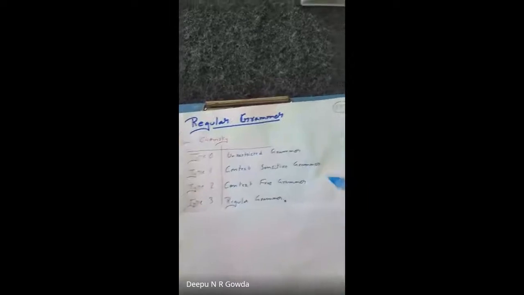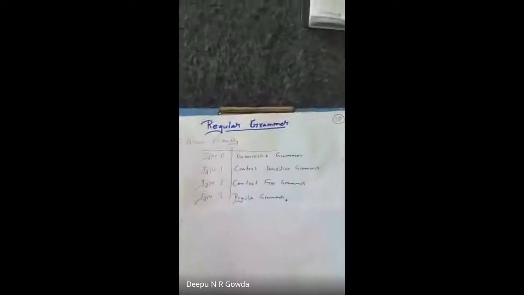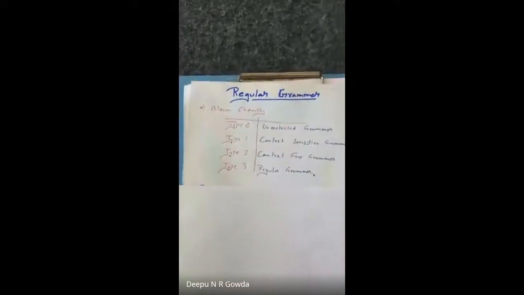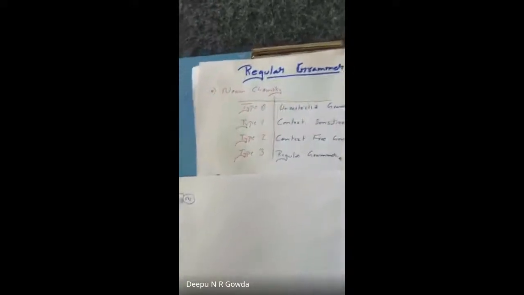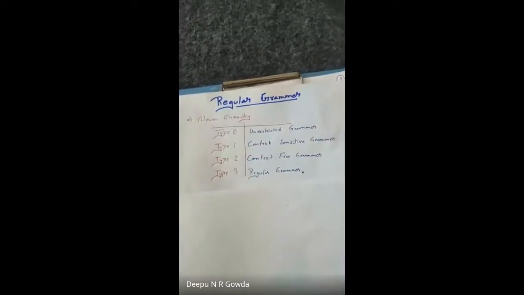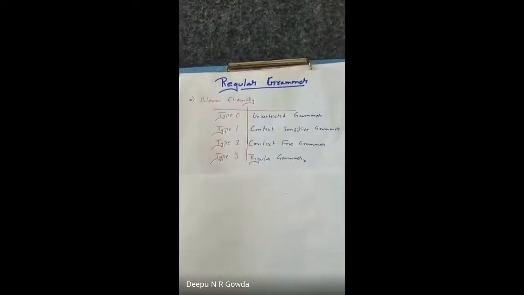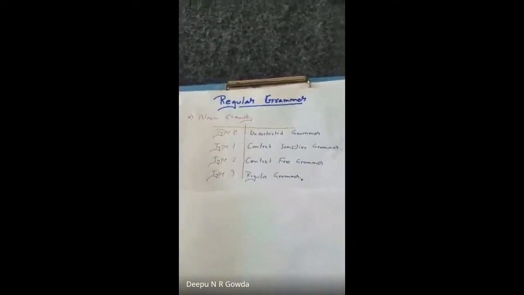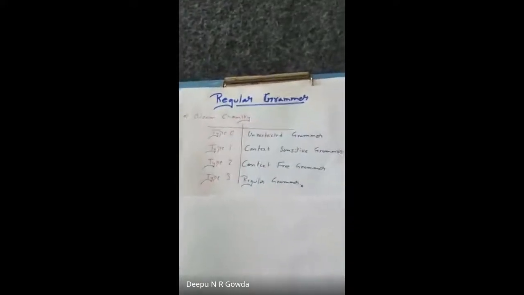What is this grammar meant to say? A simple example is the best. When I was explaining automata theory, I gave an example of a grammar: Alexa, a Google machine. In that Google machine, hope you remember, I used to say, "Hey Google, play me a song," and it would reply back. That is the best example for a regular grammar. How that's the best example, I'll explain further in detail.